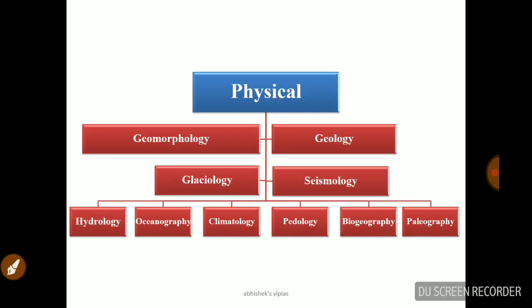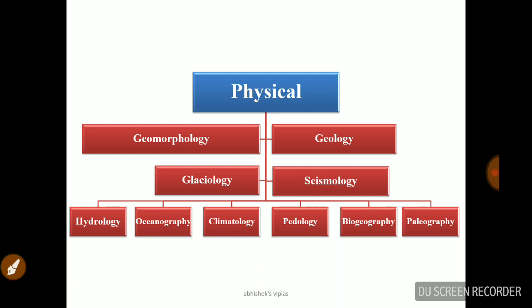So when we talk about physical geography, it is a study of relief. Relief means mountains and all. It is a study of relief, soils, structure, and definitely this physical geography is divided into a number of branches. As you can see in this tree shape, physical geography: the first branch is geomorphology. As the name indicates, it is the study of earth structure and the features of it.